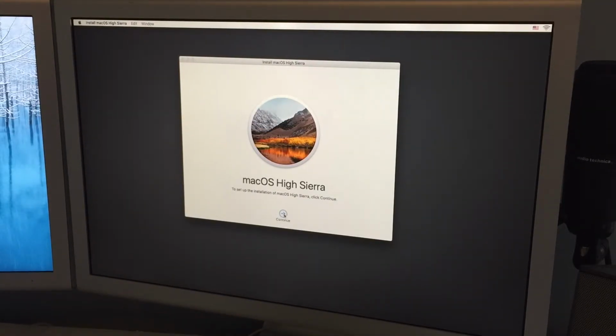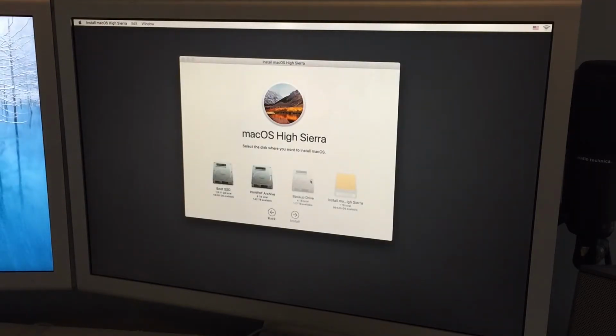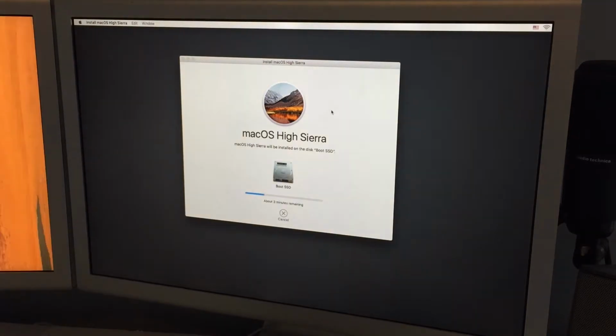So if we continue, and I'm thinking if I install on this, it'll get rid of that 10.8.5 recovery partition. Not sure if I am going to leave that in the video. So yeah, boot SSD, install, and yeah, now we wait.